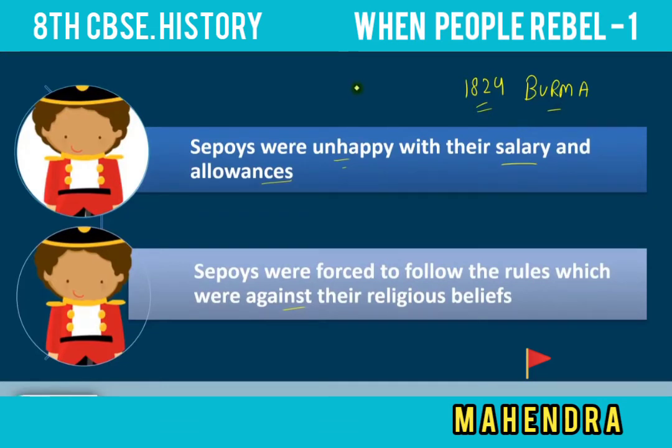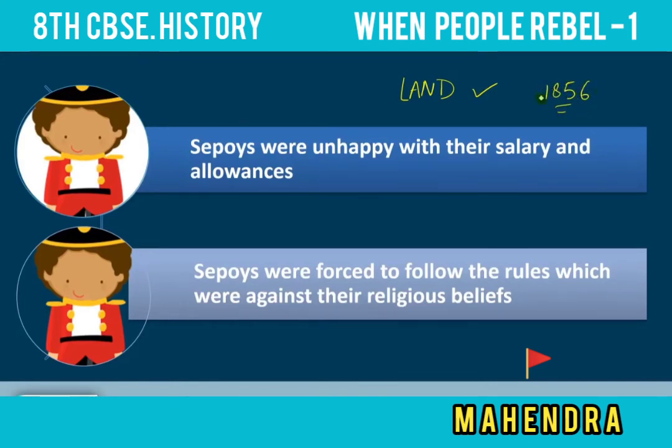For example, in 1829, a war was going on in Burma, our neighboring country. The British had to fight in that war, but to go to Burma you have to cross the sea. They forced the Indian soldiers to cross the sea and fight the war. But according to our belief, we should not cross the sea; we should fight only through the land. But the British did not accept this.